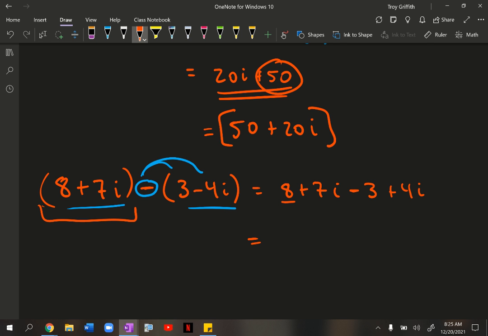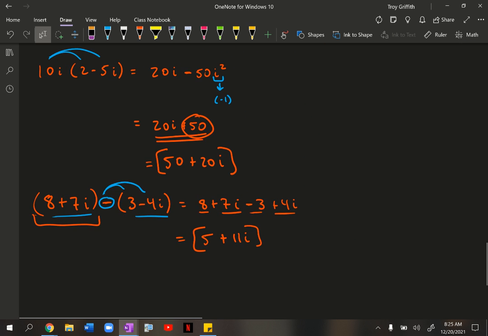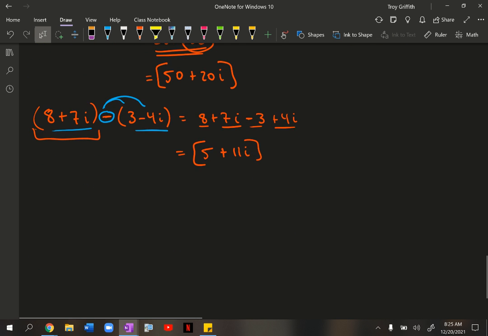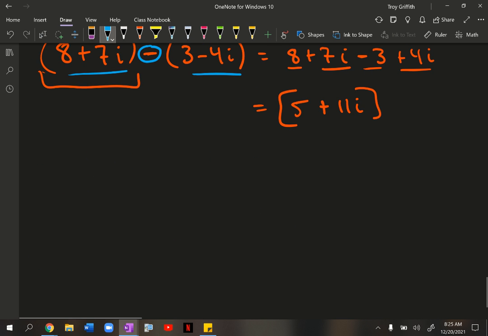There's not a whole lot else to do right here except for combine like terms. We have an 8 minus 3, so that's 5. And then 7i plus 4i is a plus 11i. So there's my final answer for this one when I distribute that negative and then combine the like terms. All right, a couple harder ones here, and we will be done with the video.